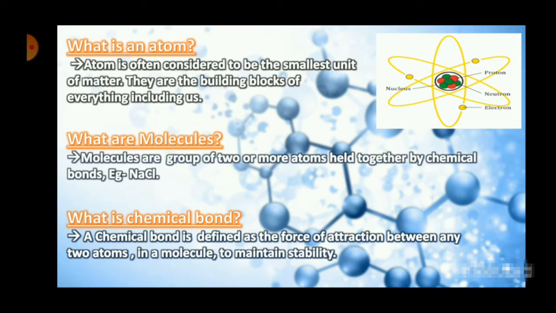So, a chemical bond is defined as the force of attraction. That is the first keyword. A chemical bond is basically a force of attraction between two atoms. Two atoms are attracted towards each other and they form a bond.